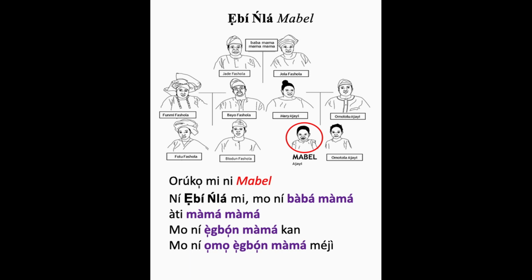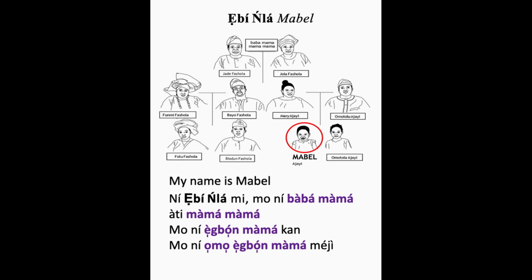That's ẹ̀gbọ́n màmá. Mo ní ọmọ ẹ̀gbọ́n màmá méjì, which is that Mabel is saying that my mom's older brother has 2 children. So ọmọ ẹ̀gbọ́n màmá méjì.